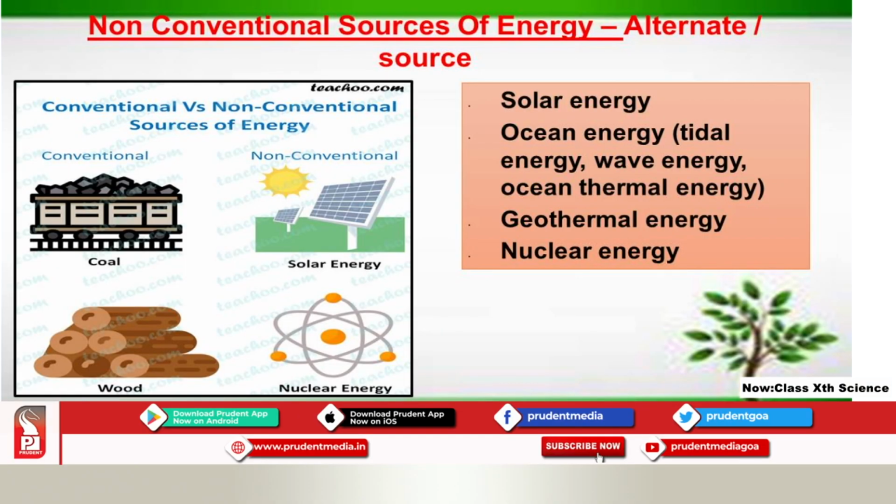Let's go to the next part, that is non-conventional sources of energy. These non-conventional sources of energy are also called alternate sources of energy. At the same time, they are the modernized way of generating electricity, which include solar energy, ocean energy. Under ocean energy there is tidal energy, wave energy, ocean thermal energy, etc. Also geothermal energy and nuclear energy are included under these non-conventional sources of energy.